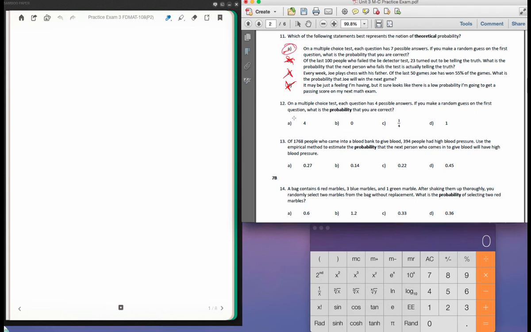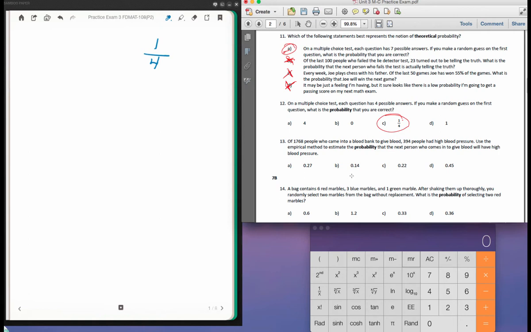Okay, let's move on. 12. On a multiple choice test, each question has 4 possible answers. If you make a random guess on the first question, what's the probability that you're correct? Okay, so remember, probability is the number of ways I can get it correct. There's only one correct answer, and there are 4 choices I have. So 1/4, so C is the correct answer, and we move on.